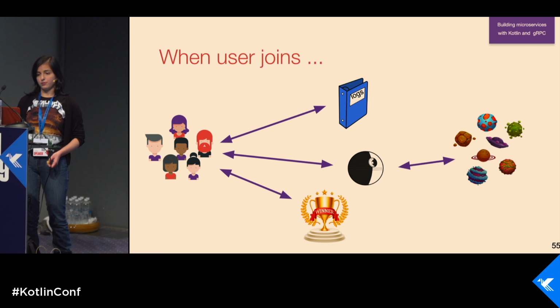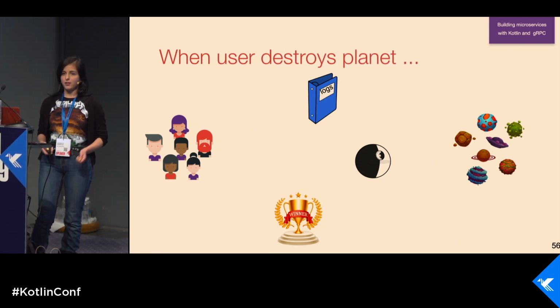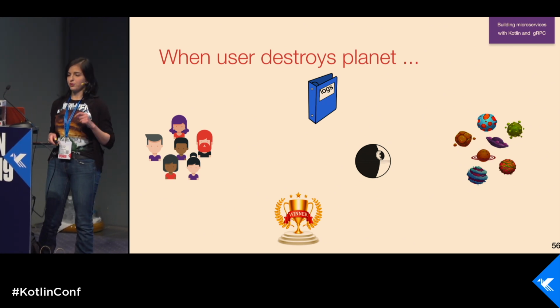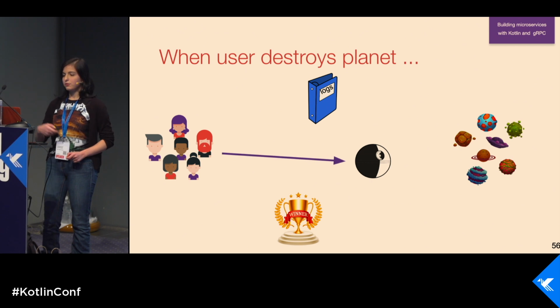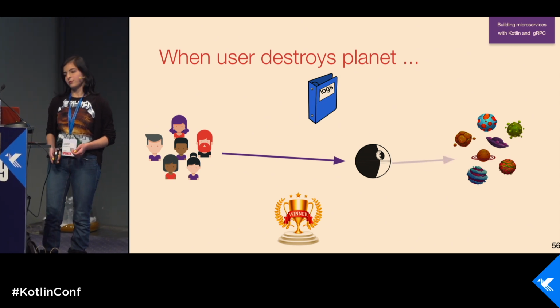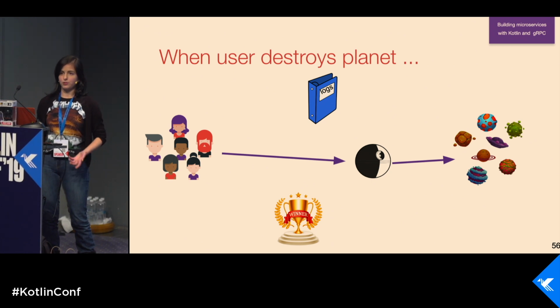That's when a user joins. The most interesting part is when a user destroys a planet. So when you click on a planet many times, and at some point the planet is destroyed, we send a request streamingly into the star service. If the planet was destroyed, we go to the planet service and remove one planet because it was destroyed.